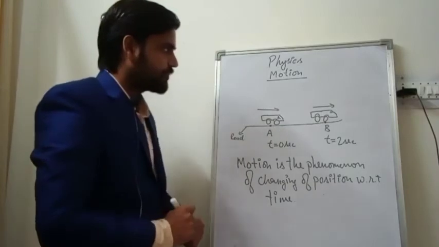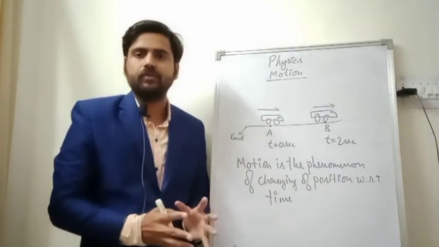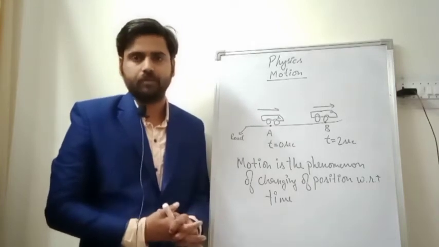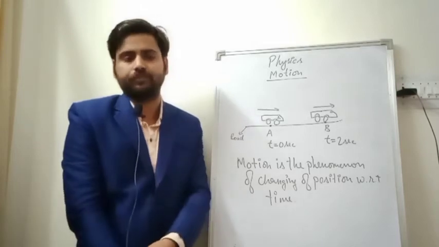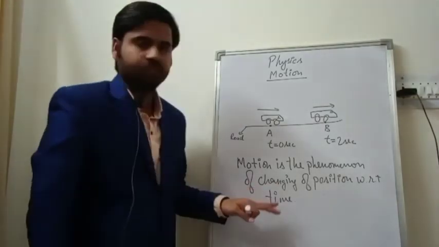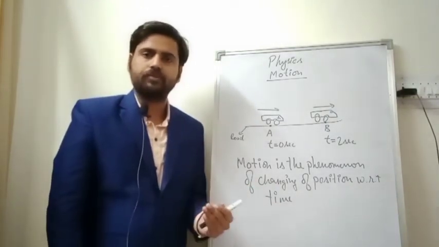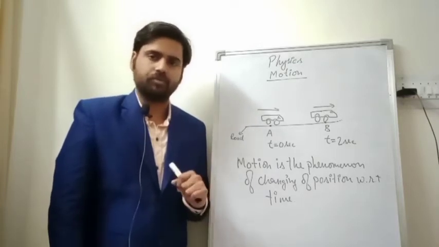The basic definition of motion might be clear to you now. There are different kinds of motion in this world, and we are going to look at each of them one by one. Anything which changes the position with respect to time, we will say that particular thing is in motion.